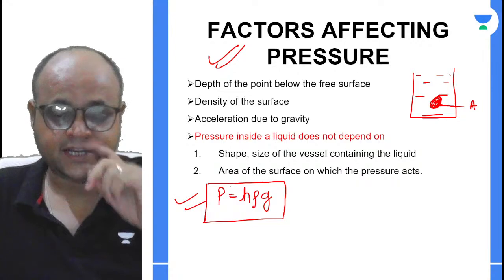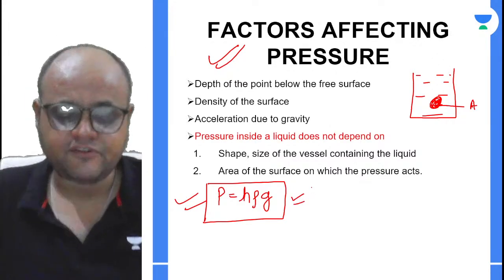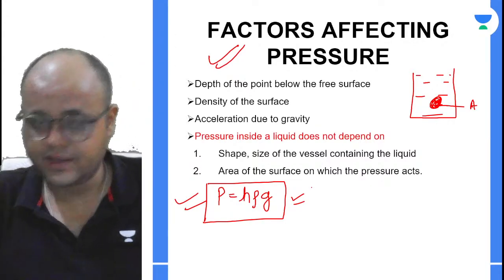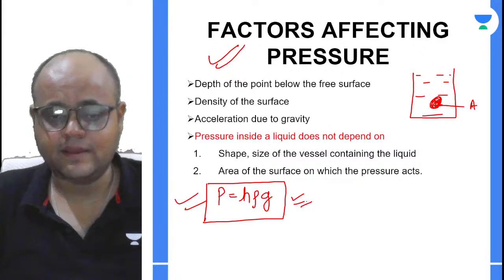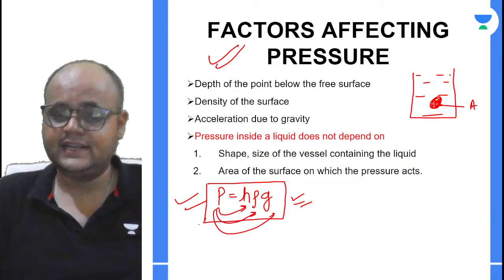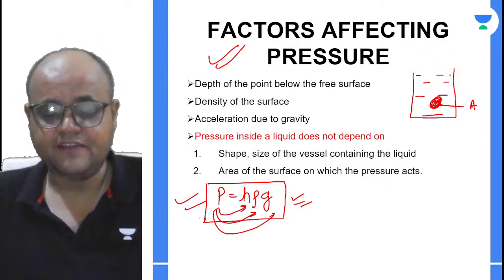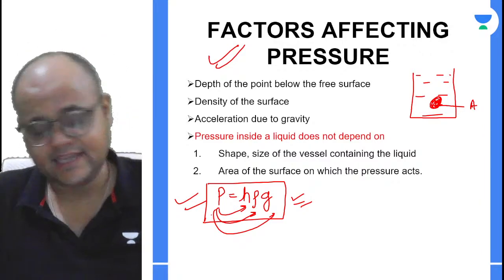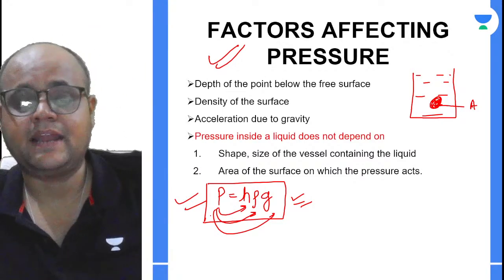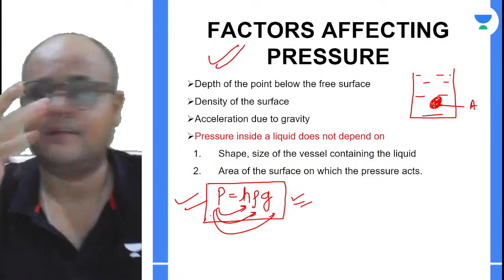So if you have not watched it, you can just go back to the previous class जहाँ पर मैंने ये formula derive किया है. आप वहाँ से derivation देख सकते हो, and I'm sure उसके बाद आपको कोई problem नहीं होगा, right? Now going by this formula, you can clearly see that the pressure is depending on 3 parameters. It depends on the height, it depends on the density, and it depends on the acceleration due to gravity. If any of these 3 parameters are changing, I'll say कि सर मेरा pressure बदल गया, right? Pressure मेरा इन तीनों में से किसी भी पैरामीटर के चेंज होने पर चेंज हो जाएगा.